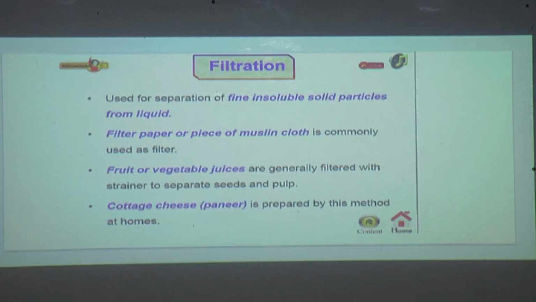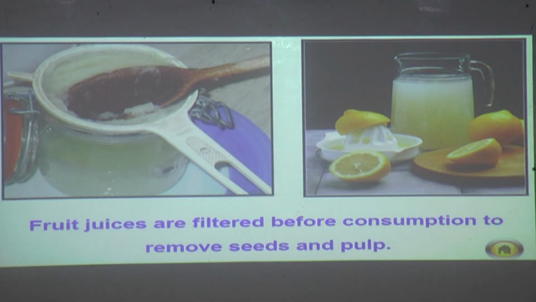You can see here next. Fruit juices are filtered before consumption to remove seeds and pulp. As you have seen, when we make a lemonade or any other juice, these juices are filtered. Yes, with the help of a strainer, we filter these juices. Why are these juices filtered? Because before consumption, we need to remove seeds and pulp.